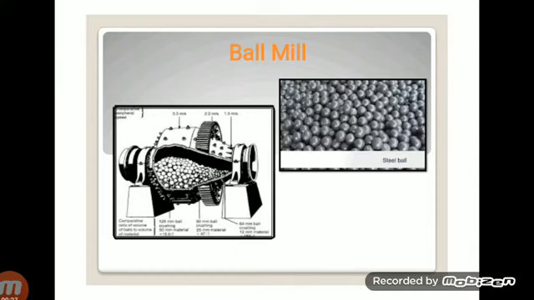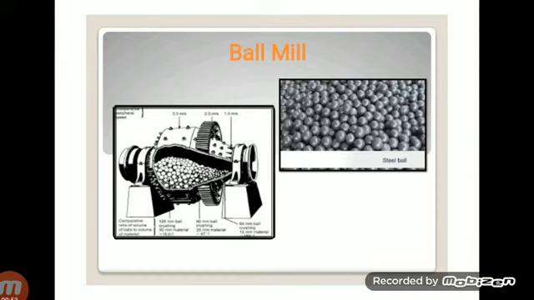So today we are giving a special focus on the ball mill, and these ball mills are widely used in the pharmaceutical industry for the size reduction of large particles of drug or excipients into fine powders. In this ball mill there are balls, so it is named a ball mill. These balls are generally made up of stainless steel or rubber or porcelain metals.